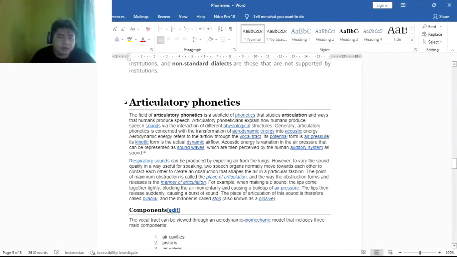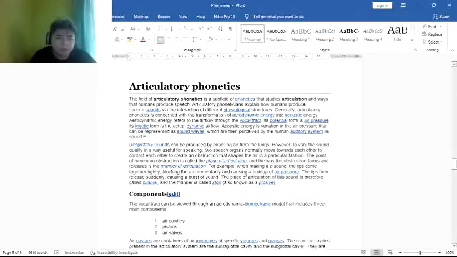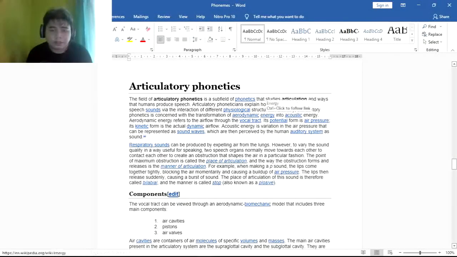Next is articulatory phonetics. So we will talk about this section. The field of articulatory phonetics is a subfield of phonetics that studies articulation and the ways that humans produce speech. Articulatory phonetics explains how humans produce speech sounds via the interaction of different physiological structures. Generally, articulatory phonetics is concerned with the transformation of aerodynamic energy into acoustic energy.